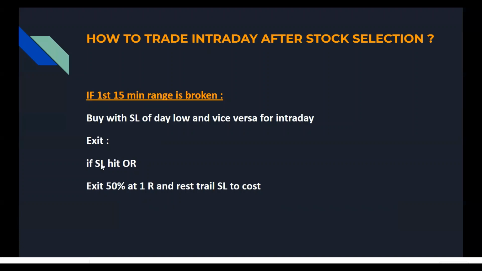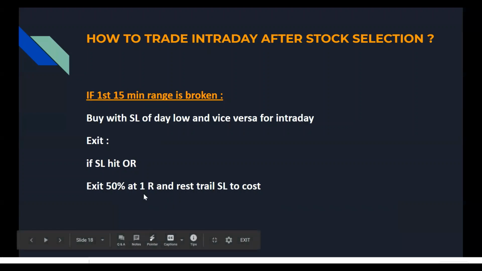But how do you exit? You exit if your stop loss is hit, or you exit 50% at 1R and the rest you trail till day end, 3:15, and you trail your stop loss to cost so that your trade becomes risk free. What do I mean by 1R?